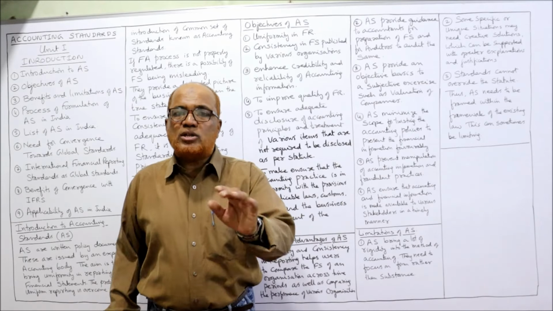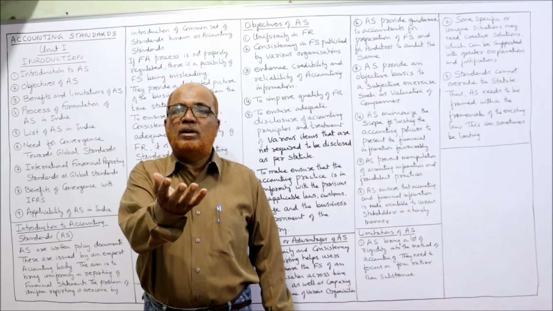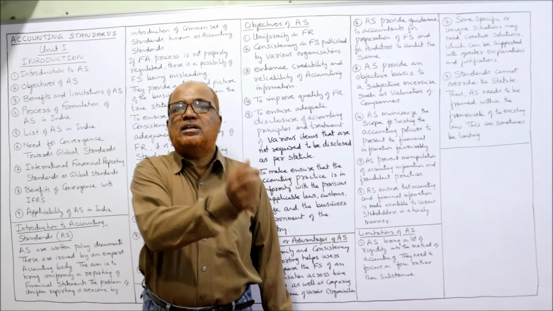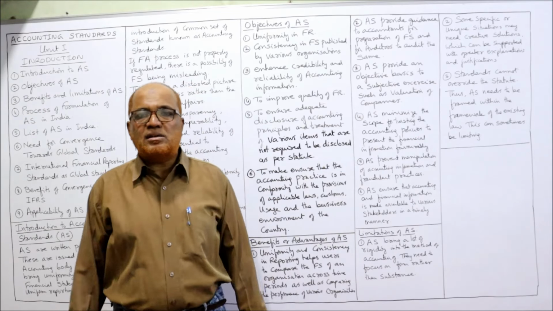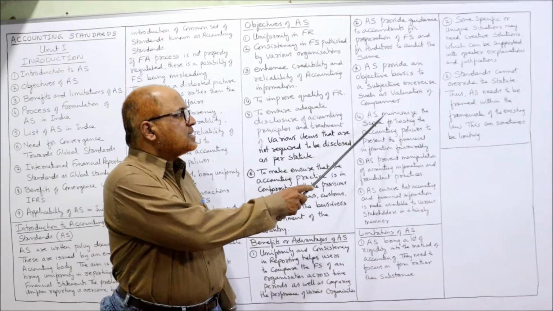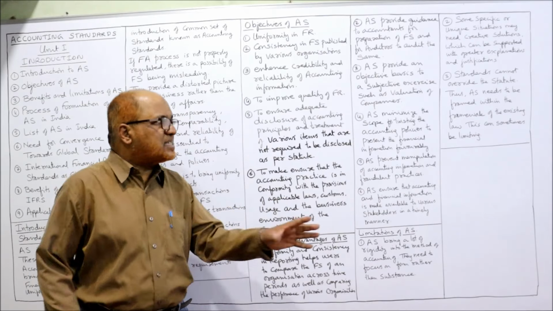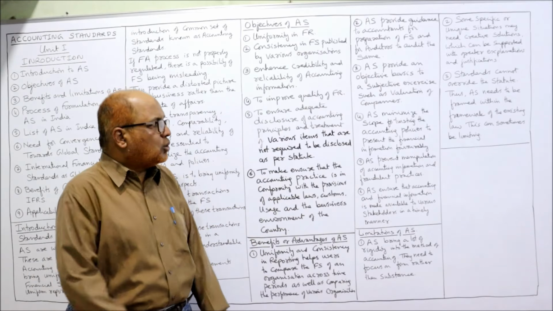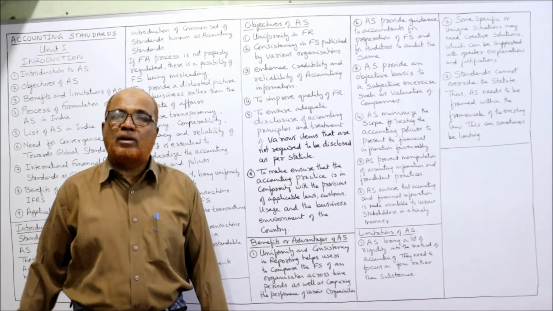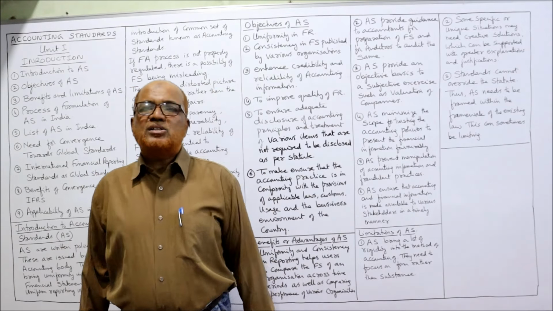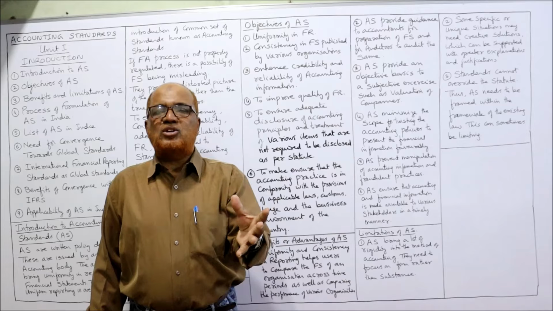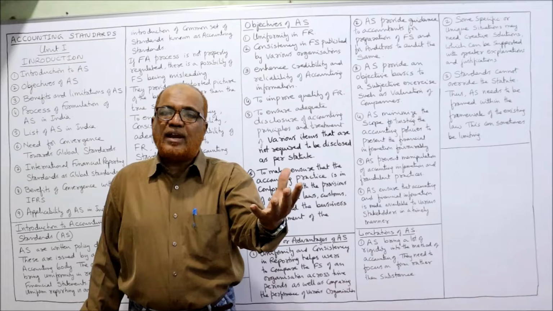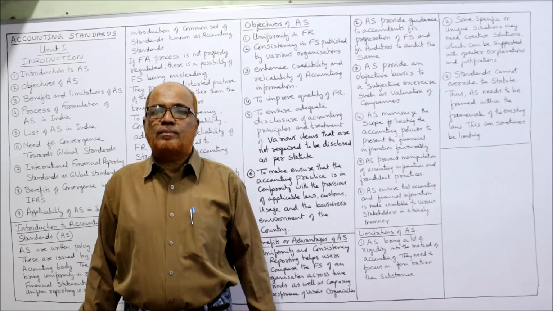So in these situations, the accounting standard will bring some objectivity regarding those items on which personal judgment is applied. Next one, accounting standards minimize the scope of twisting the accounting policies to present the financial information favorably. There are many cases where the management of the business tries to twist the financial information to make the financial statement favorable to the organization.